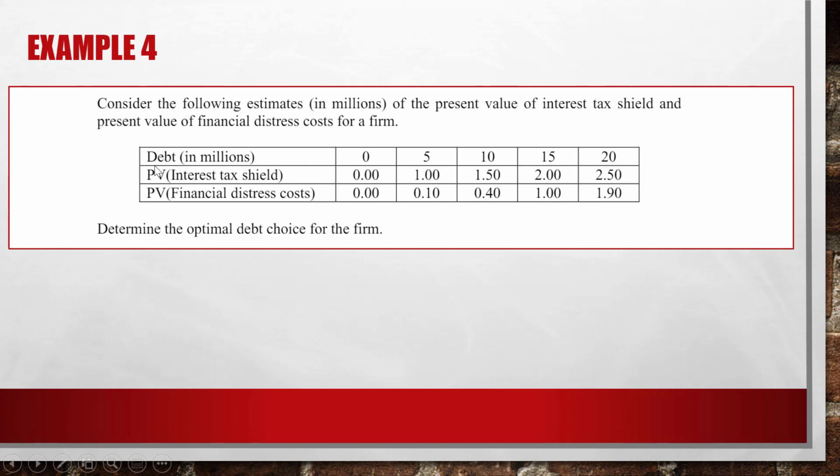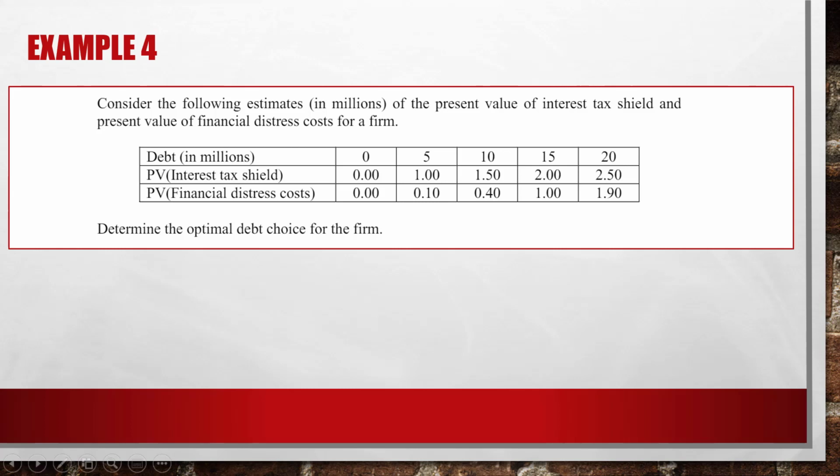This firm is considering borrowing money, maybe no debt, meaning they use totally equity, or they can borrow $5 million, $10 million, $15 million, or $20 million. The question is, which amount of debt is the best choice?